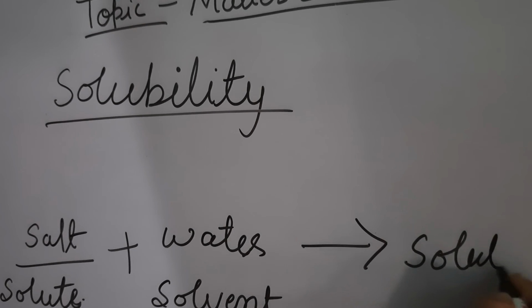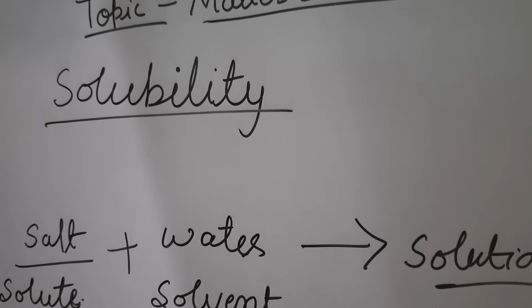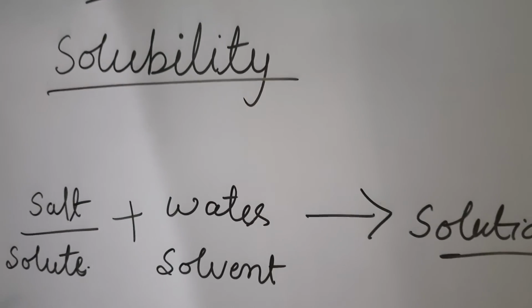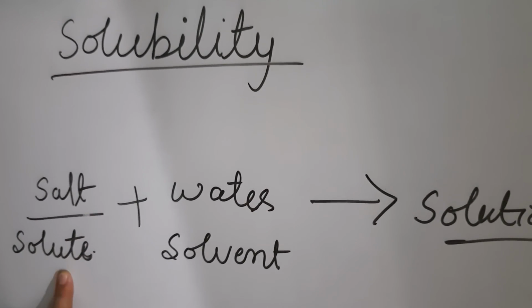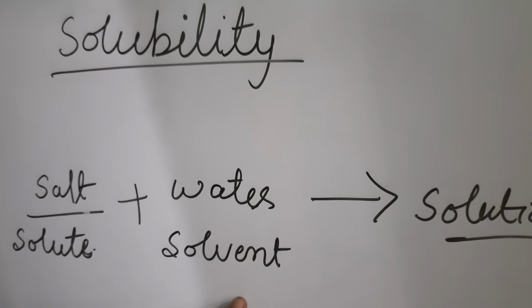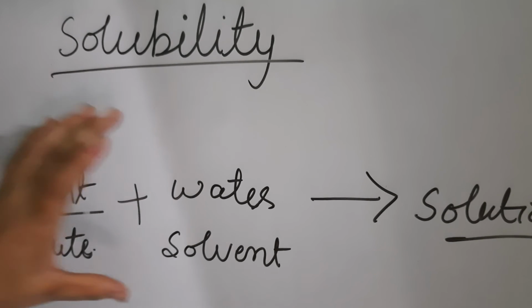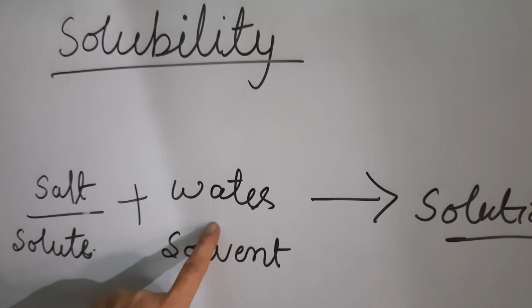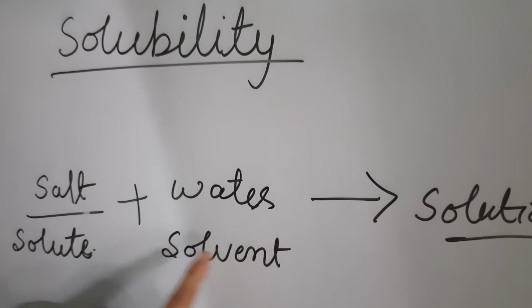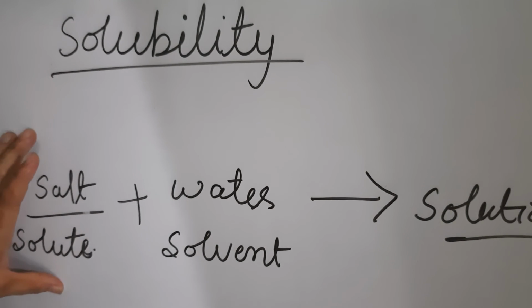Okay, so understand it in this way. We have taken salt as a solute, and water is the solvent. The substance which we are going to mix in this liquid, the substance that dissolves in the liquid, is known as solute, and the liquid in which solute dissolves is known as solvent.